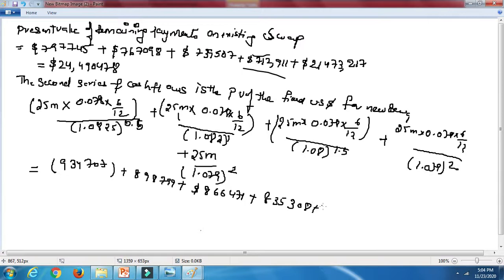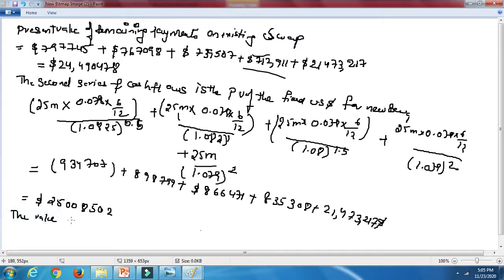If you calculate the last one, it will be 21,473,217. If you add all of them, you are going to get 25 million 8,502 dollars.